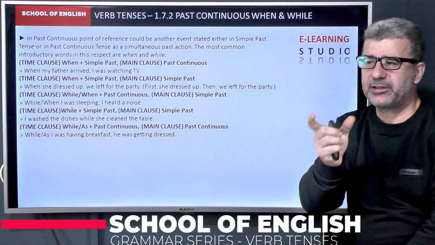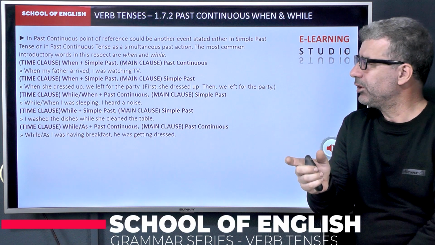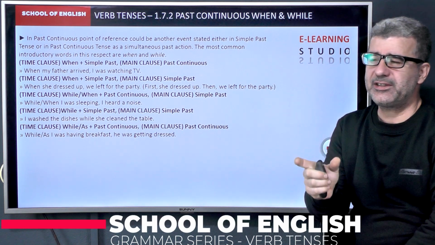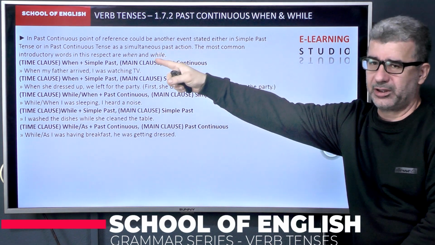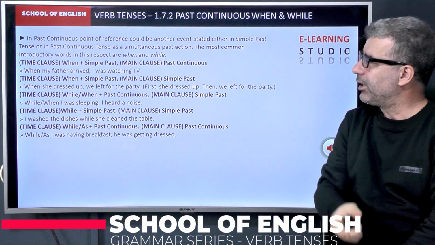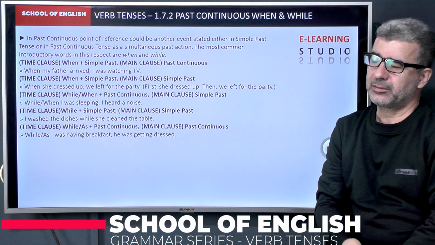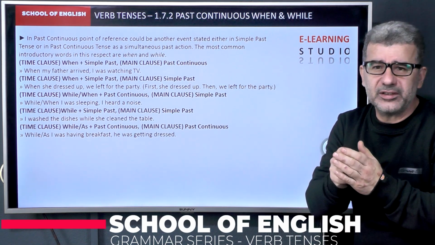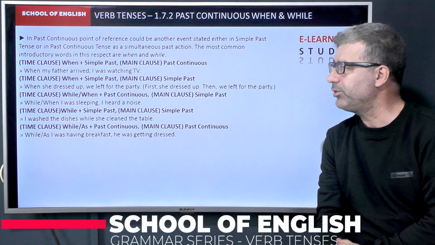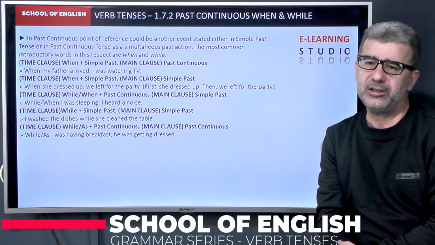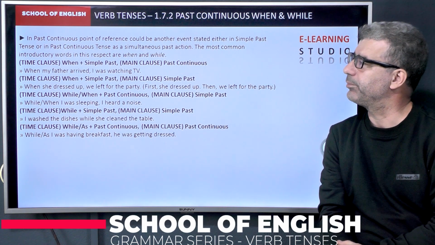It's a time clause, a past time clause, and the tense of that sentence can be either simple past or past continuous, as a simultaneous past action. Simultaneous, happening at the same time. The most common introductory words in this respect are when and while. So let's jump into the examples.